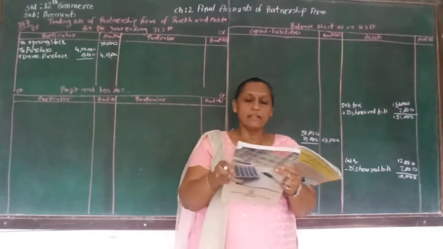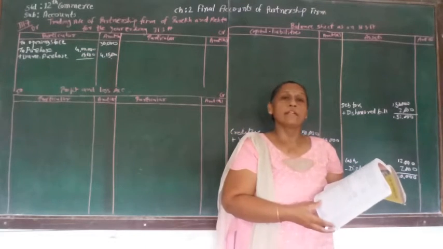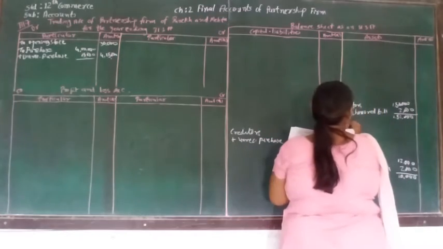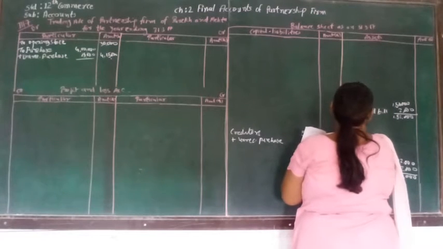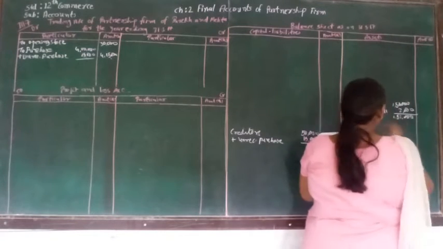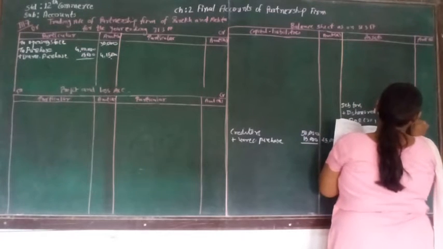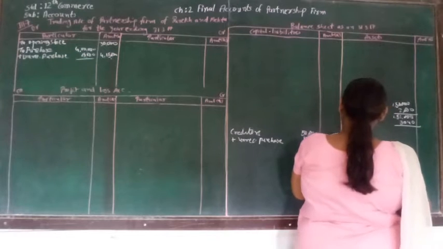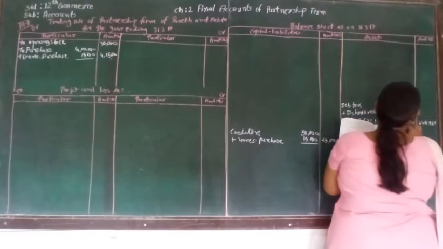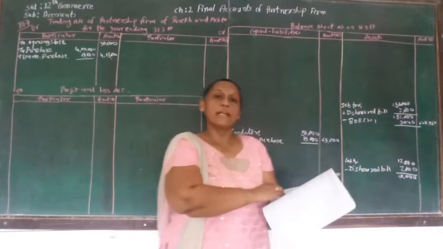Now again let's see the adjustment number 9, that is provide 2% bad debt reserve on debtor. So 2% bad debt reserve of debtors will be minus bad debt reserve of 2%. That will be 2% of 1,52,000. That will be 3,040. So balancing amount will be 1,48,960. And this bad debt reserve supposed to be written here in the profit and loss account.